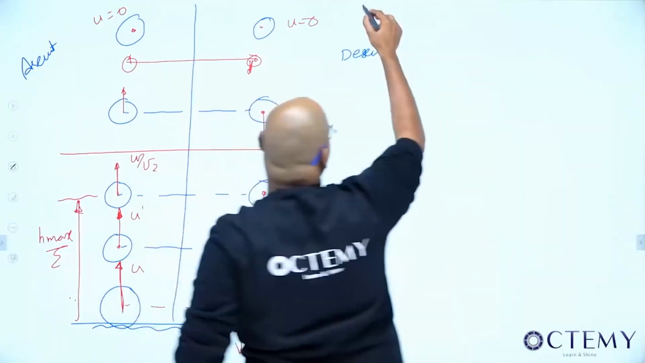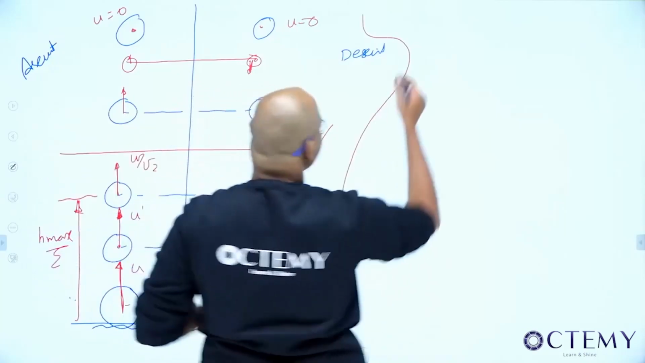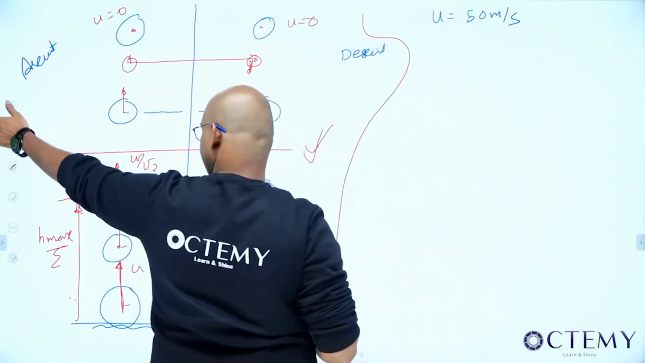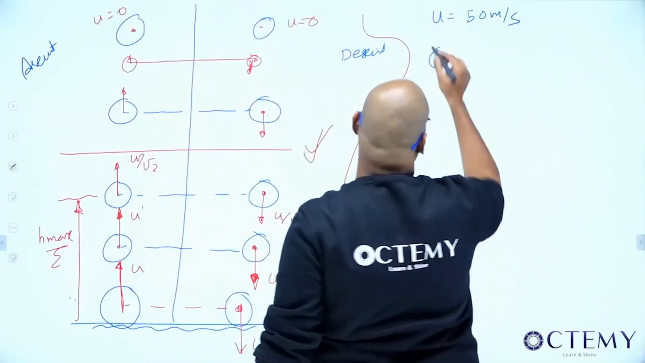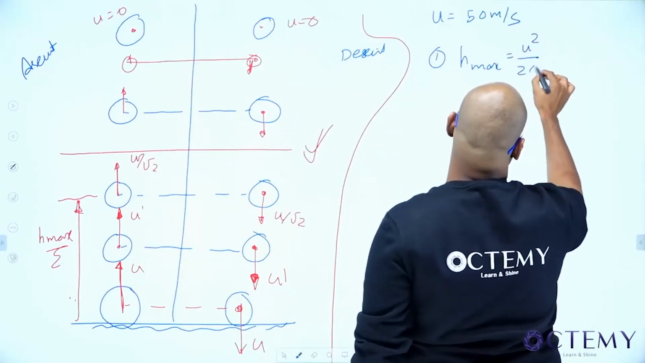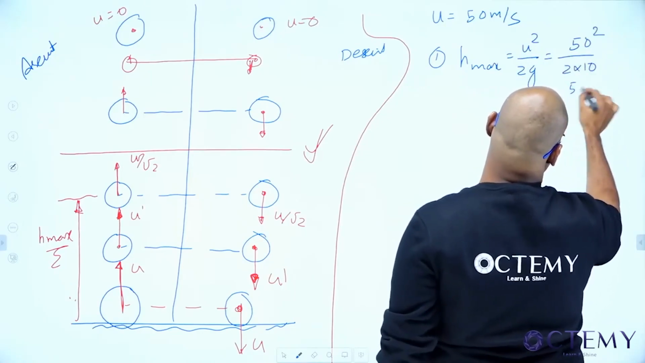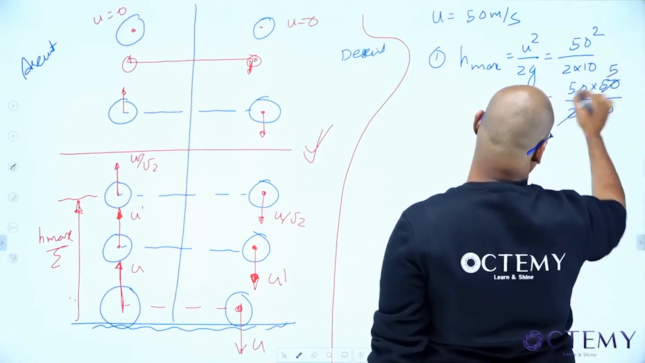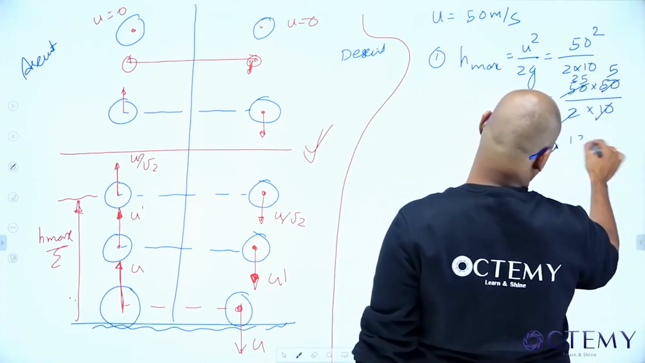All of you are okay? We have not done the problem yet. Let us finish that. What is given? It has been projected with an initial velocity of 50 meters per second. The first question: maximum height reached, h max equals u square by 2g. Let us take g as 10, 50 square by 2 into 10. How much is that going to be? 25 into 5, 125 meters.